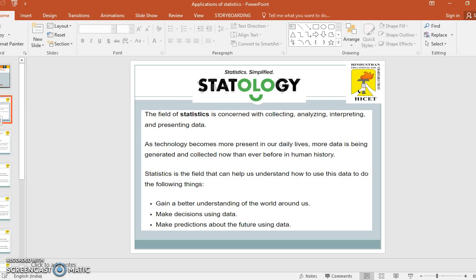Now let us discuss the applications of statistics in some fields with examples. The field of statistics is concerned with collecting, analyzing, interpreting, and presenting data.